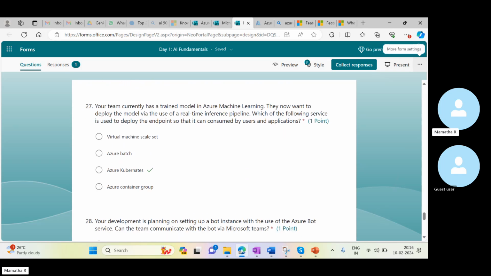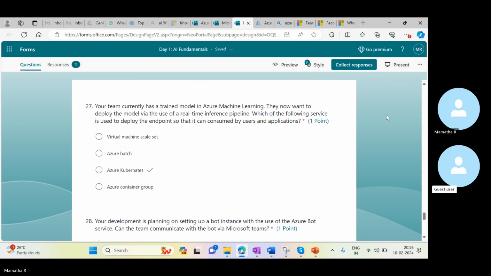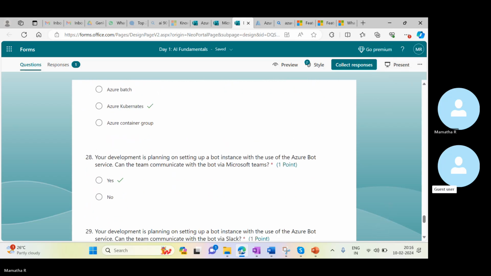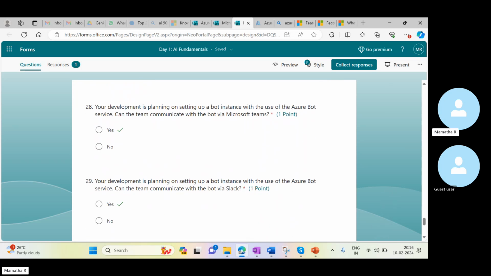So here, you could have answered, "Yeah, I have done." So then you're setting up a real-time setup, which means it is Kubernetes. If it is for testing purposes, then we can use a container. We can also use any virtual machine instances. Okay. So your development team is planning on setting up a bot instance with the use of the Azure bot service.